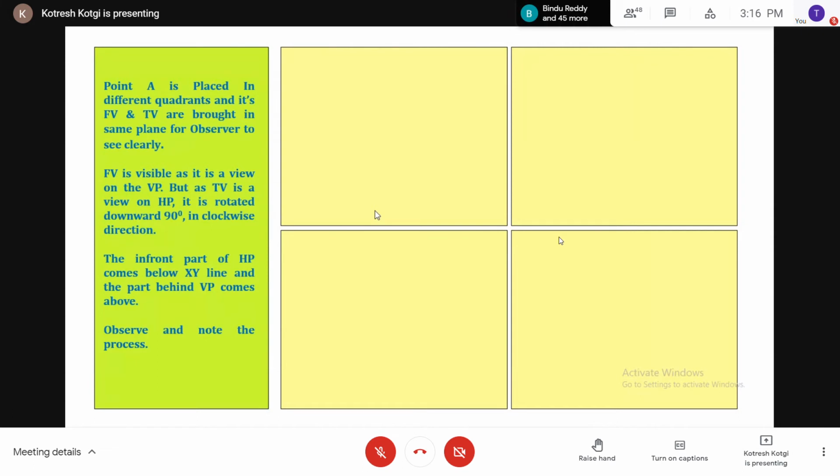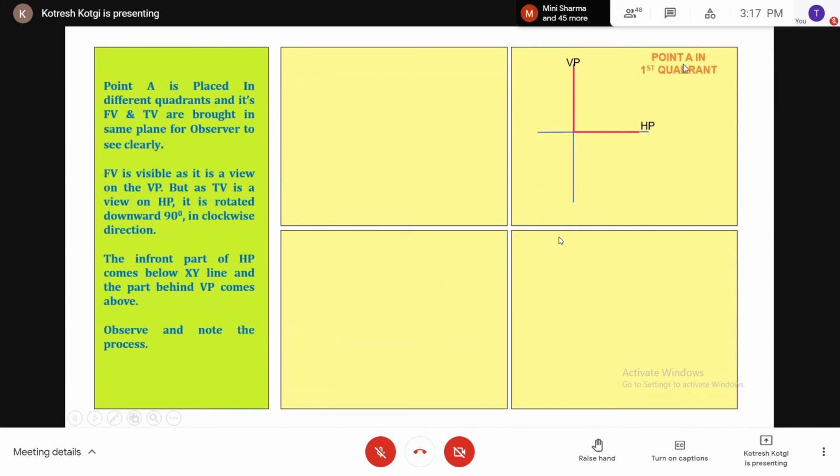Yes, sir. Now we'll understand how to convert that in the first quadrant. See, this is the first quadrant. You see the red lines. This is the first quadrant, right? So we are not interested in the second, third, fourth now. I am explaining only the first quadrant.